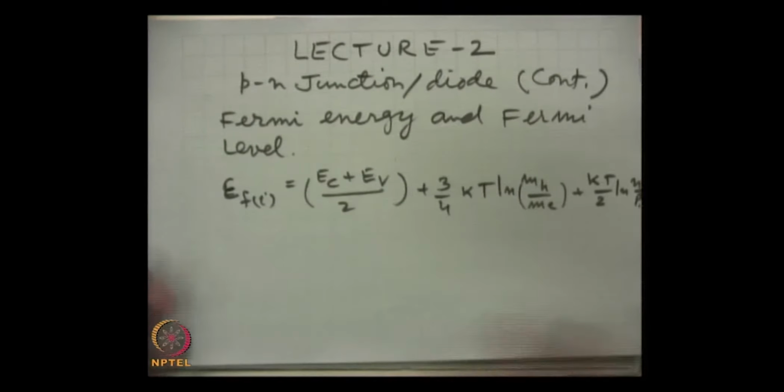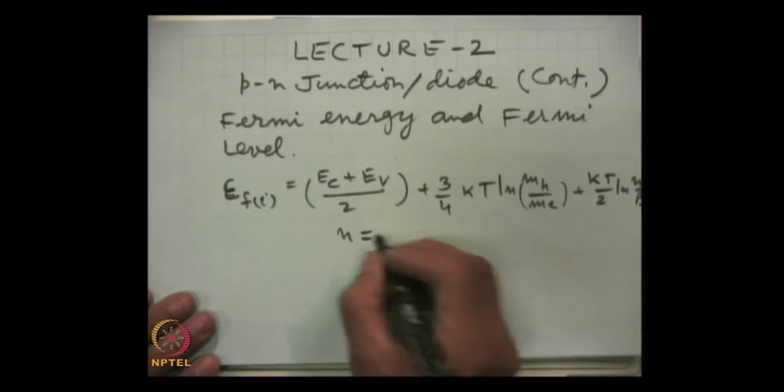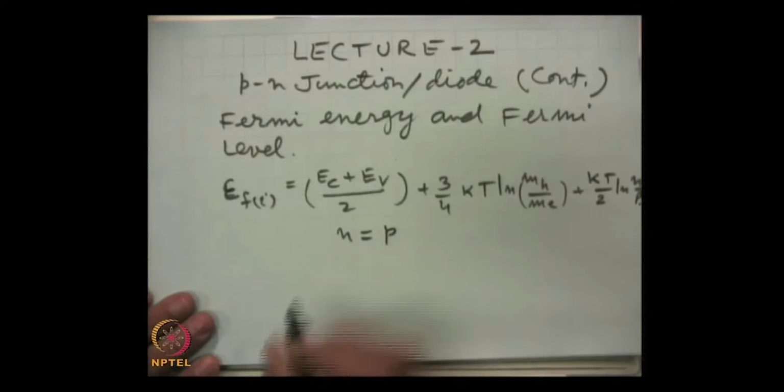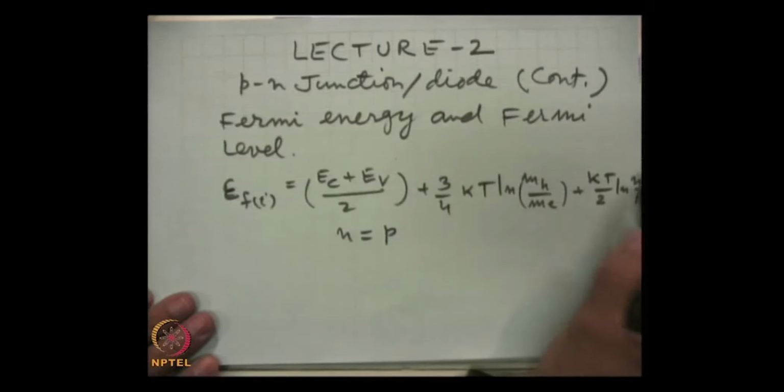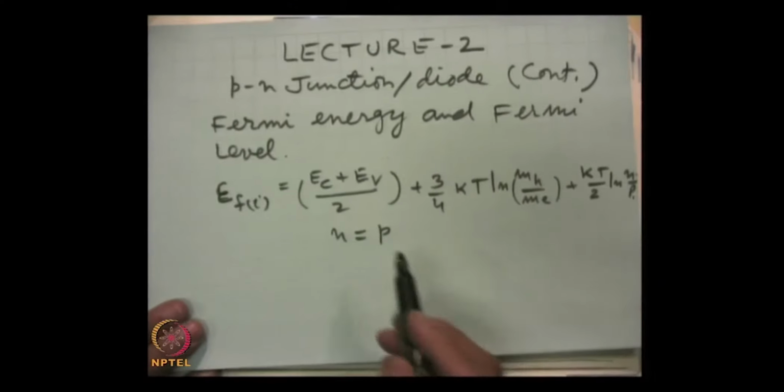Now, in intrinsic semiconductor, as you know, each electron which has moved to the conduction band has left behind a hole. Therefore, the electron concentration is equal to the hole density, and this last term becomes 0 because n and p are equal.